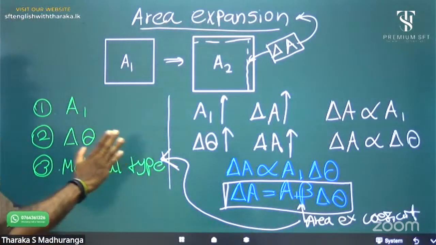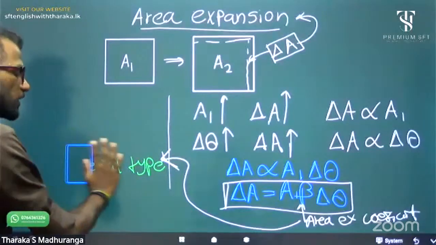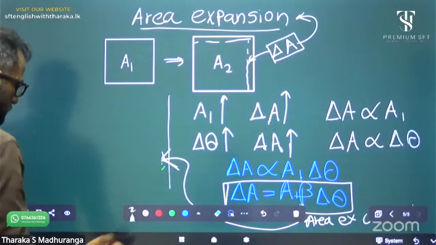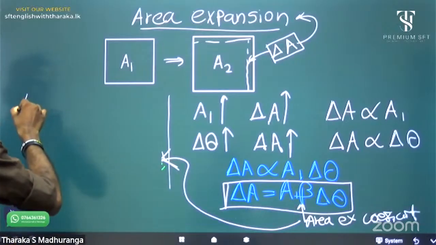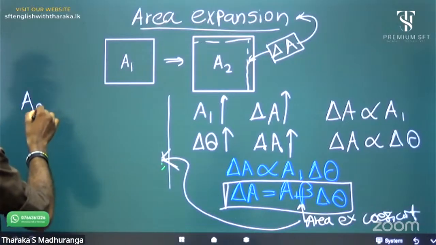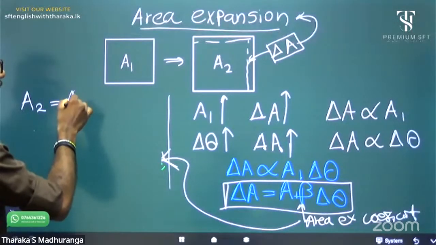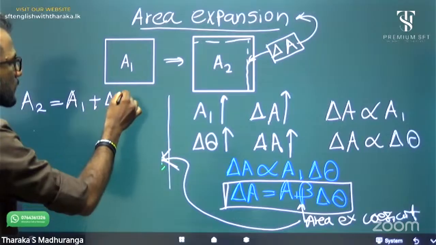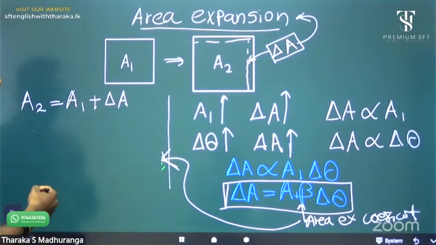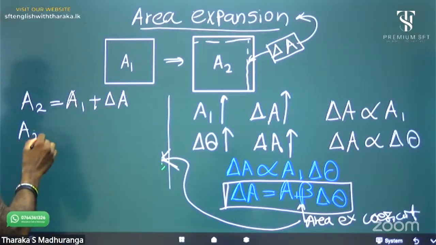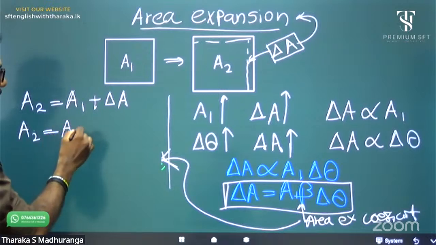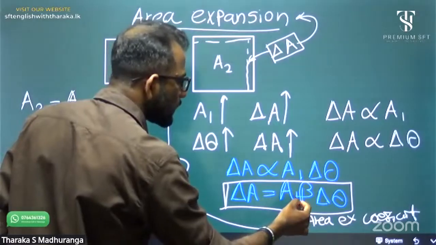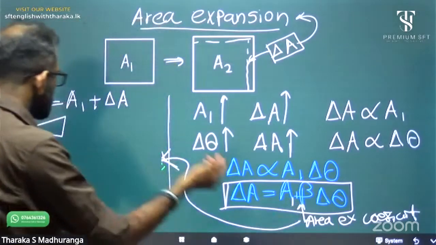Okay. Same as in linear expansion, again I can say this: A2 equal to A1 plus the increasing amount delta A. Now, A2 equal A1 plus this increasing amount, which is A1 beta delta theta.